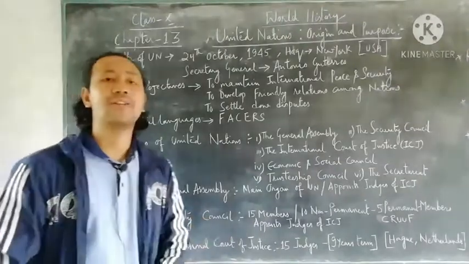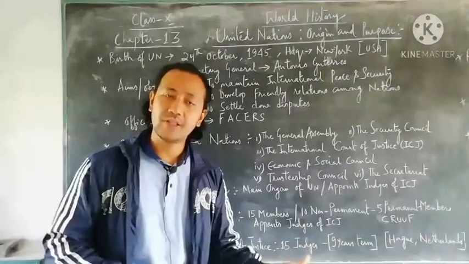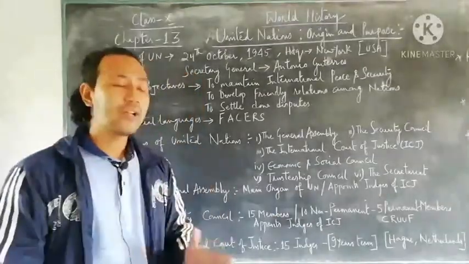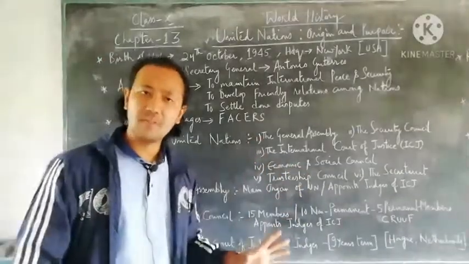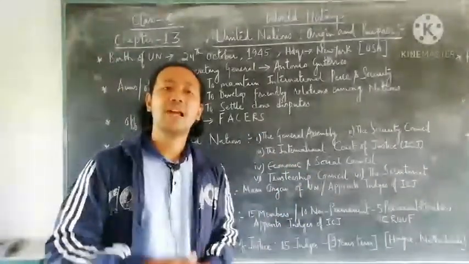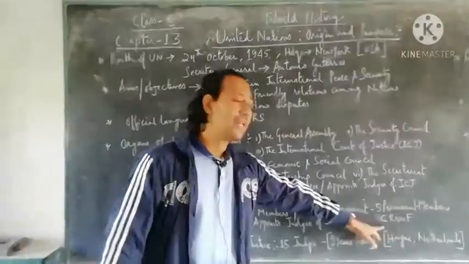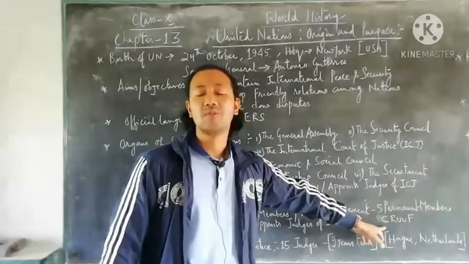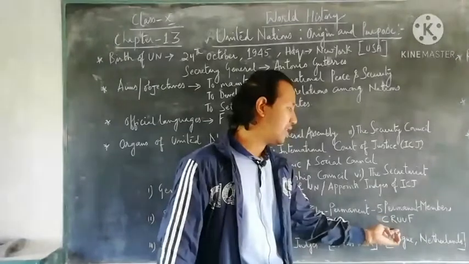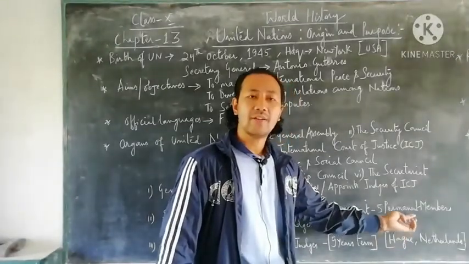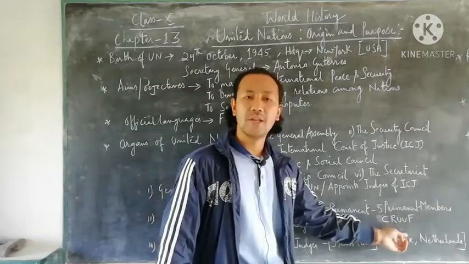Next we talk about the Security Council. The Security Council also plays a very important role under the United Nations, as it is also one of the main organs. It has 15 members, out of which 10 are non-permanent members and 5 are permanent members. Among the 5 permanent members, I have written CRUF, which will be easy for you to remember. CRUF stands for China, Russia, UK, USA and France. Once again, China, Russia, UK, USA and France.